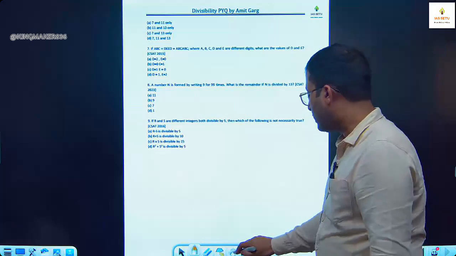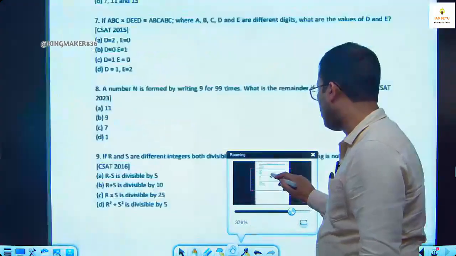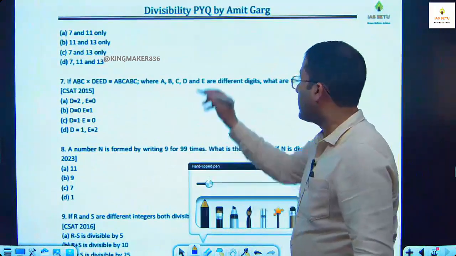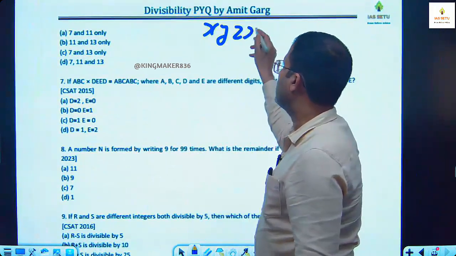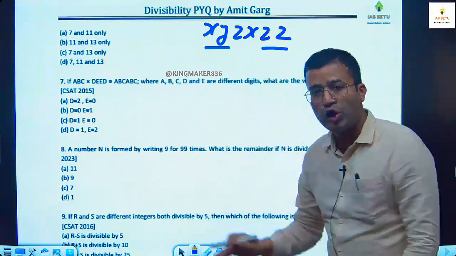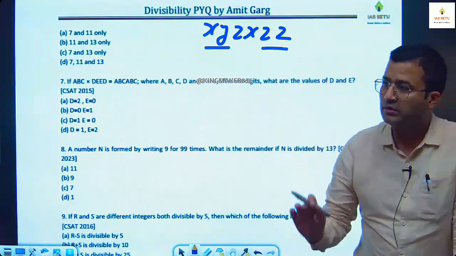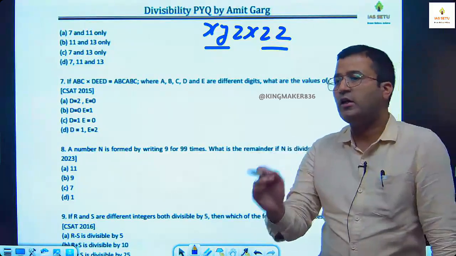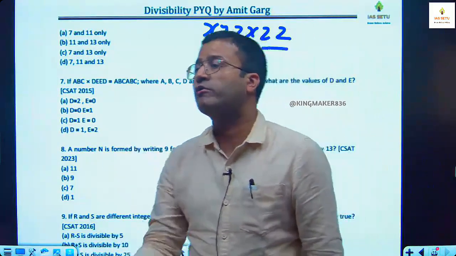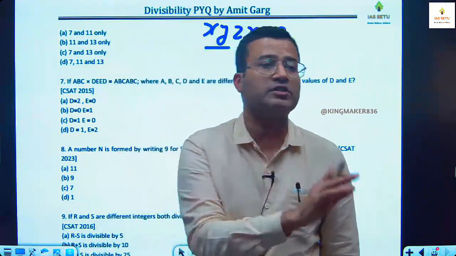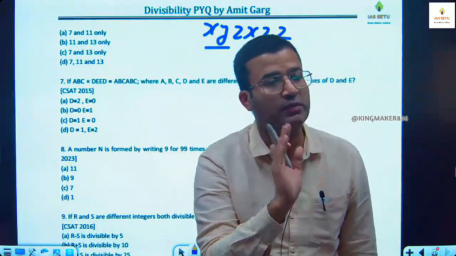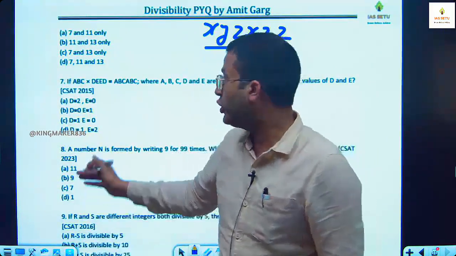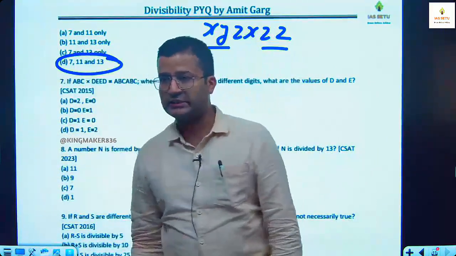So here a 6-digit number in the form of xyzxyz is always divisible by 7, always divisible by 11, always divisible by 13. Why? Because this type of number is always a multiple of 1001, which I have explained. So here the direct answer is D.